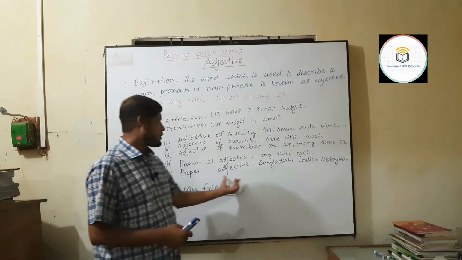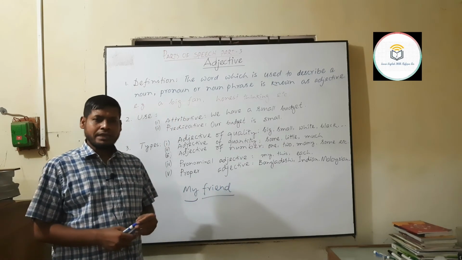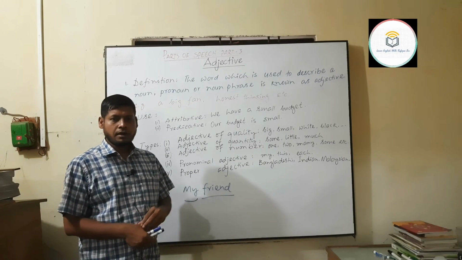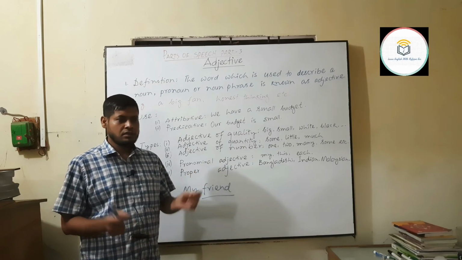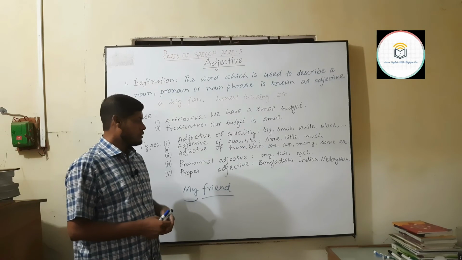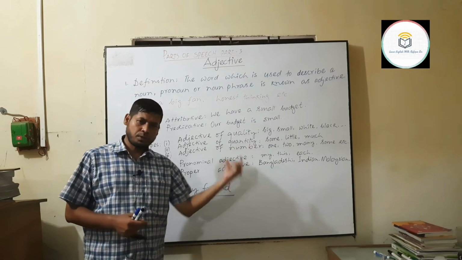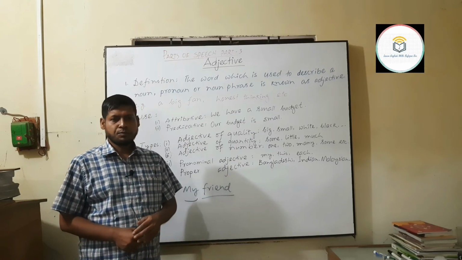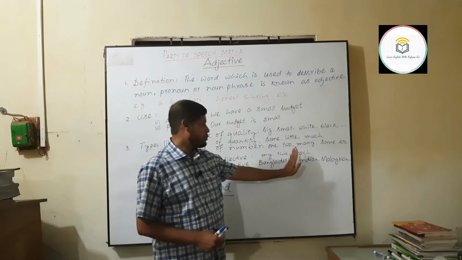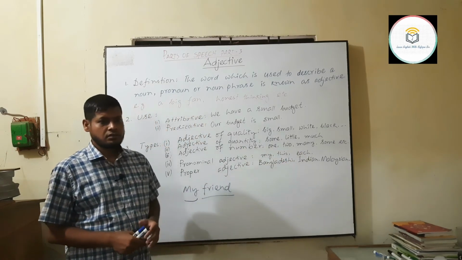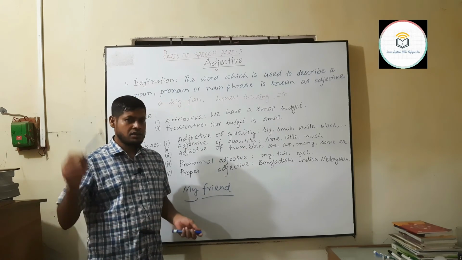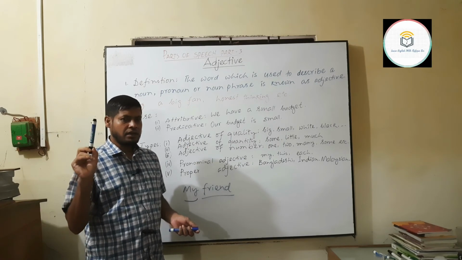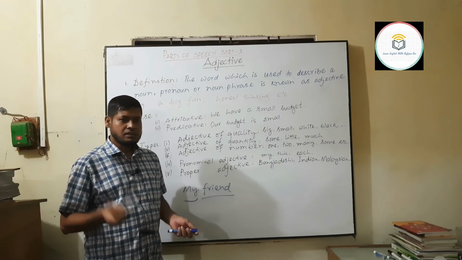And last, proper adjective. We came to know about proper noun in our noun section. Proper noun is a special name given to somebody, something or some place. So when a word produced from a proper noun is used as an adjective, we call it a proper adjective. So you see, Bangladesh is a proper noun, and when we see a Bangladeshi pen, this pen is a noun and it is described by another word before it, Bangladeshi. So Bangladeshi is an adjective.